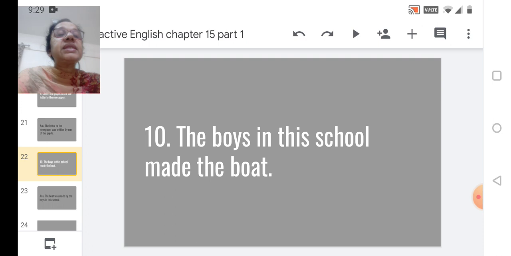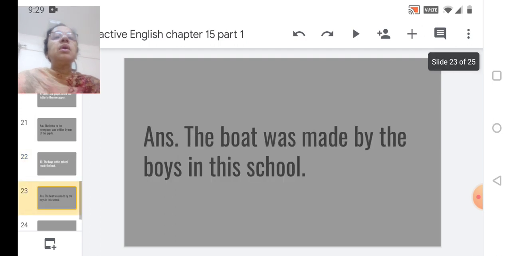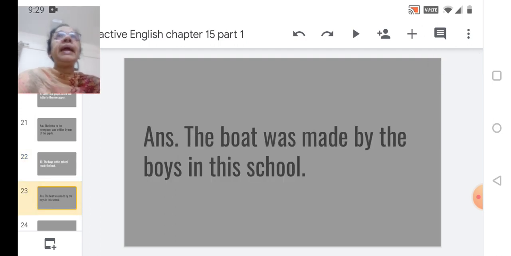The boys in the school made the boat. How will you try it? The boat was made by the boys in this school.